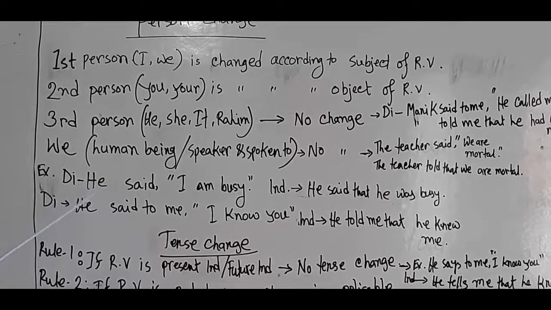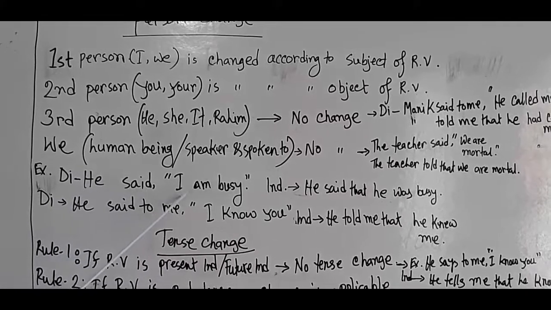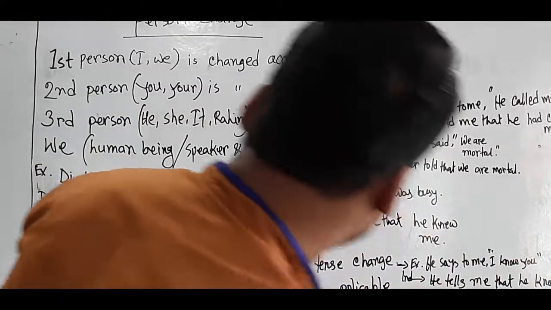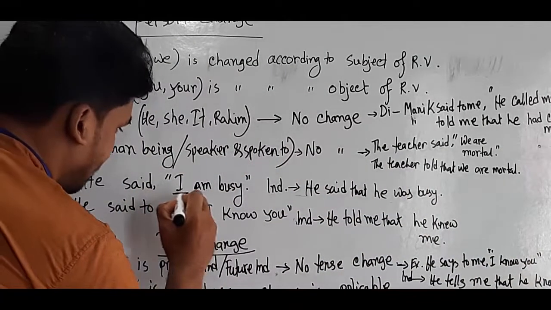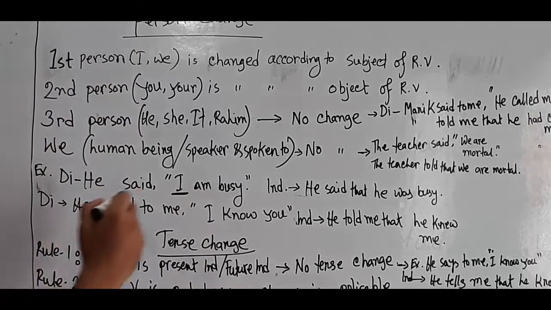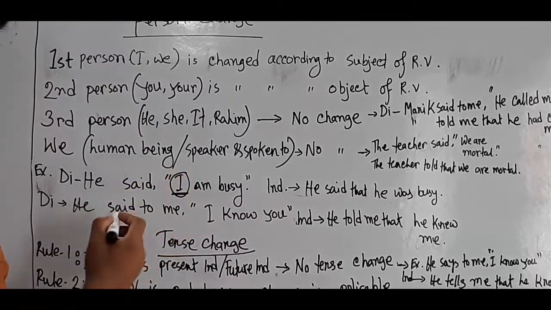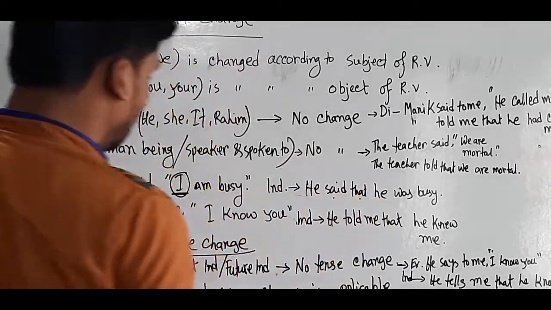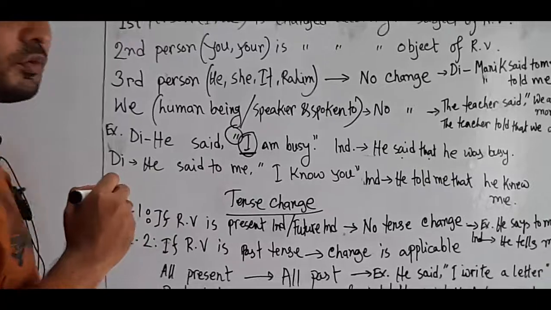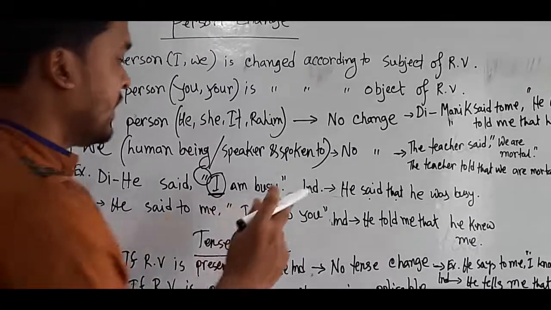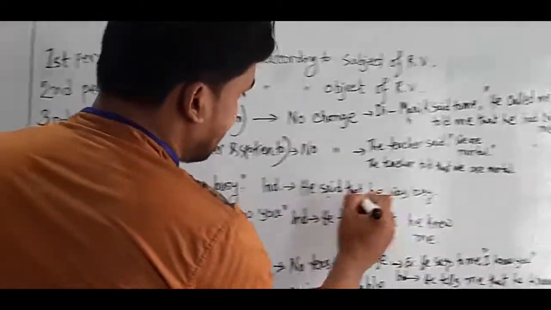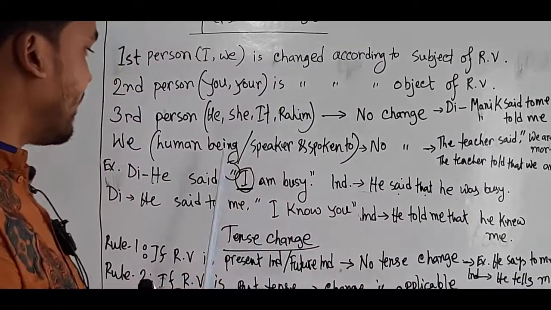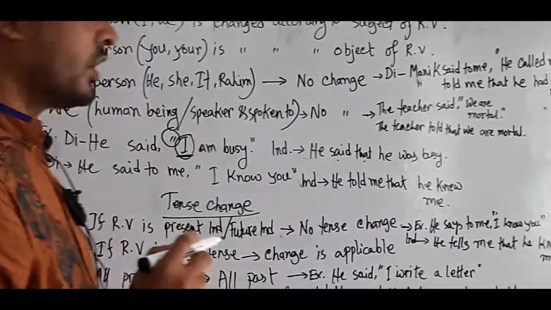Okay, now let's see examples. He said, "I am busy." First of all you have to identify the person. Here, first person. He said, "I am busy." In direct narration, after "he said" you have to skip the inverted commas. Instead of inverted commas you have to use "that."